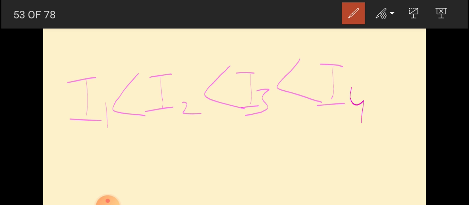These values show that ionization potential increases in the order I1 is less than I2, I2 is less than I3, I3 is less than I4, and so on. The successive increase in values is due to the fact that it is relatively more difficult to remove an electron from a cation.